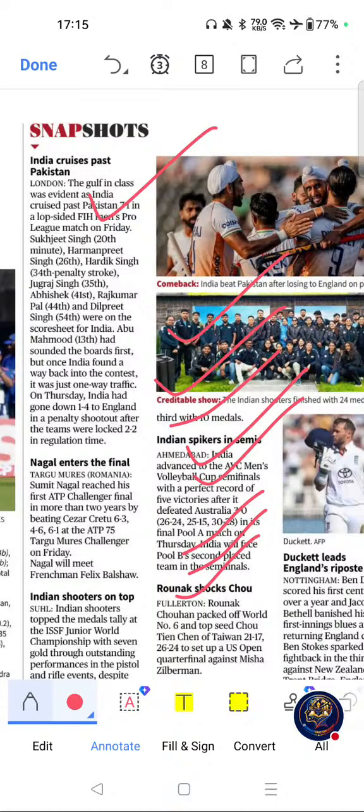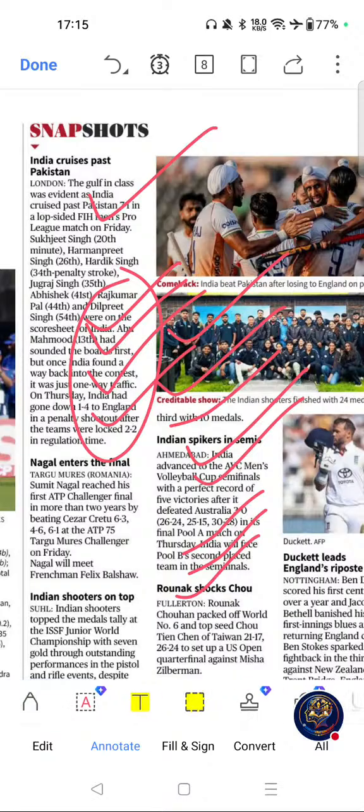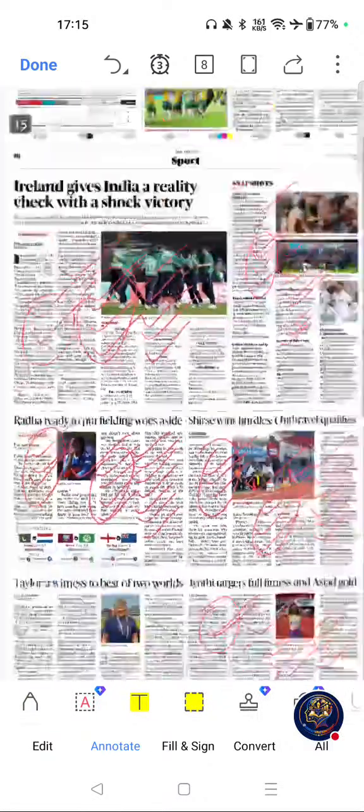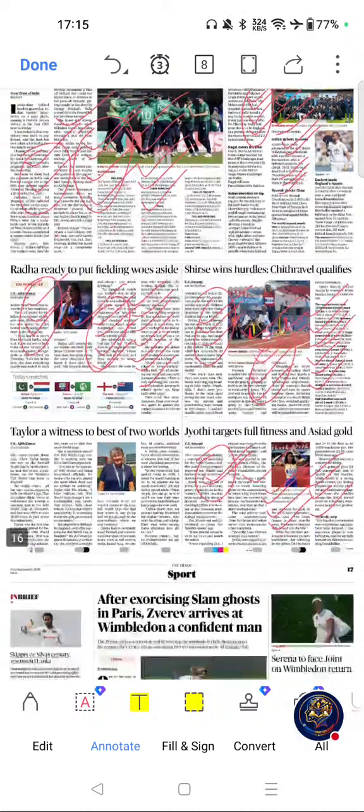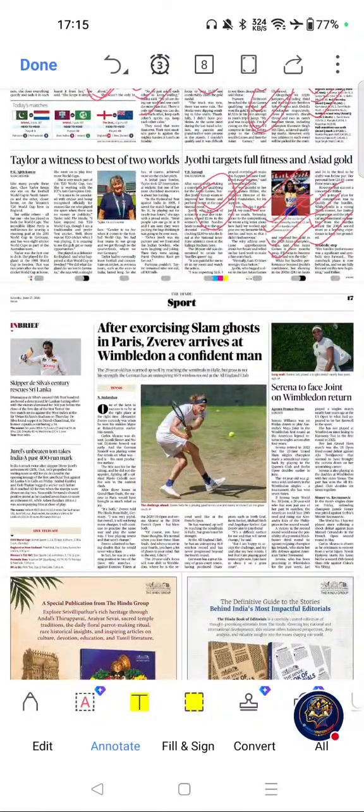Move on to key themes: Archery World Cup, shooting championships, Test cricket, and international sports. Please go through this one. Move on to next important articles from this page. Yeah, almost we have covered everything from sports section. Move on to next page.